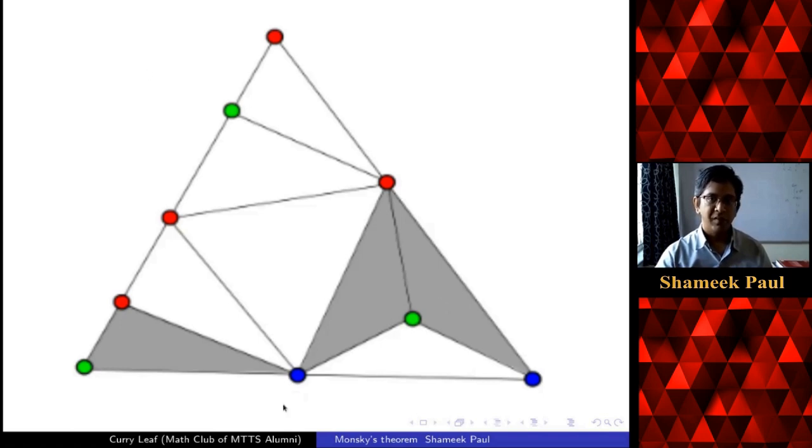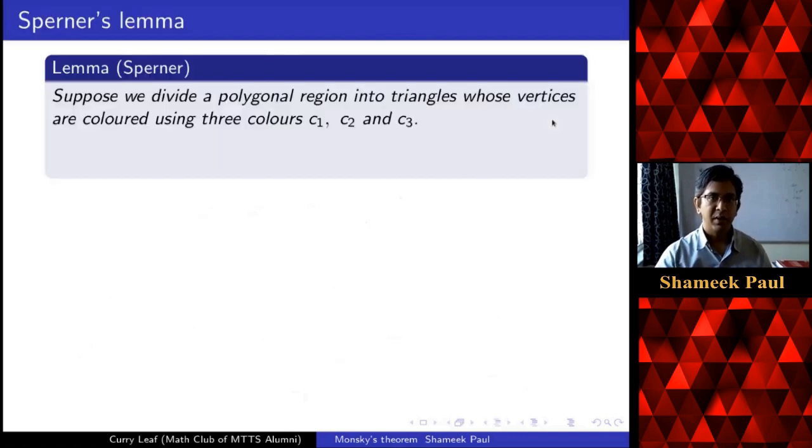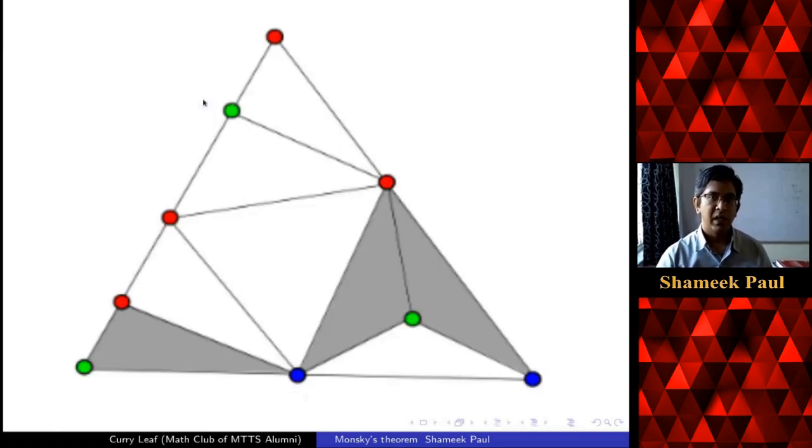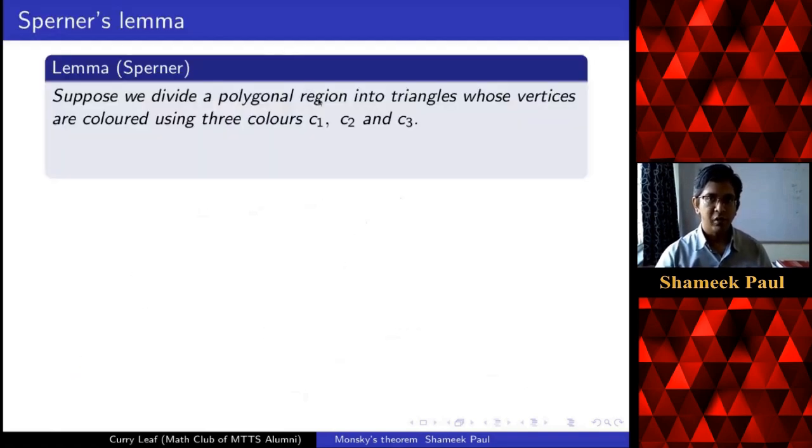We will see a lemma about such a situation. This is called Sperner's lemma. The lemma says you divide any polygonal region. In Monsky's theorem, you're interested in a square, and the picture I showed you earlier was for a triangle. But you take any polygonal region, divide it into triangles, and color the vertices using 3 colors, C1, C2, C3.